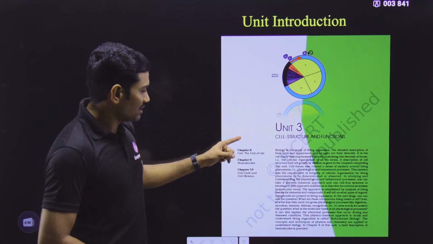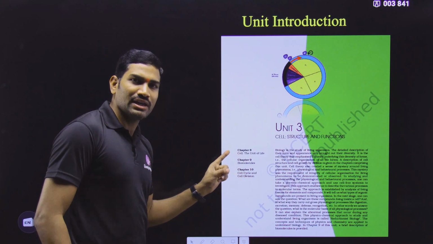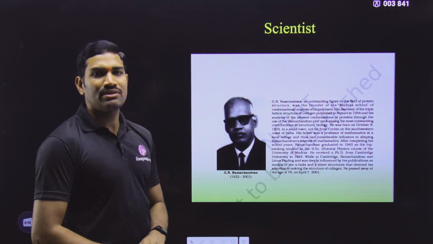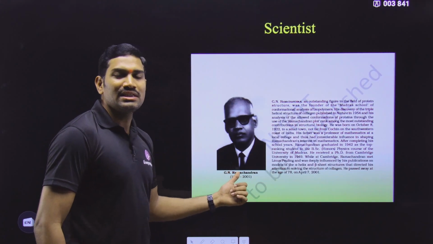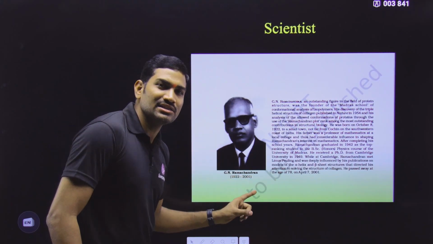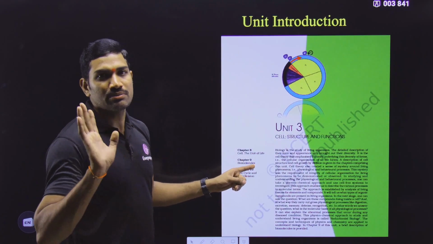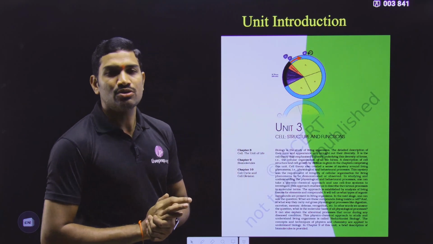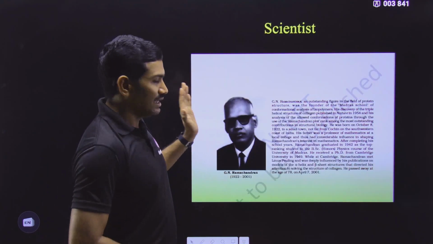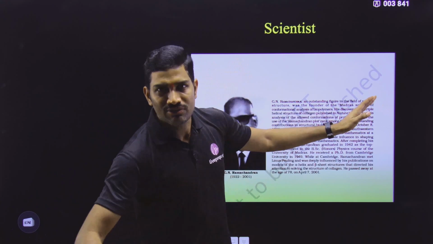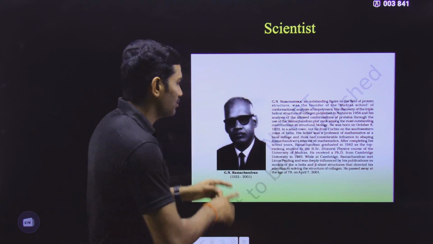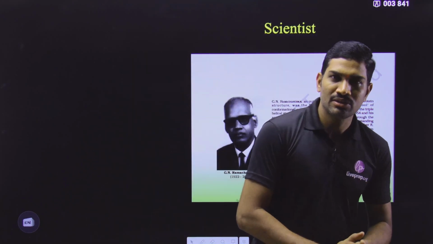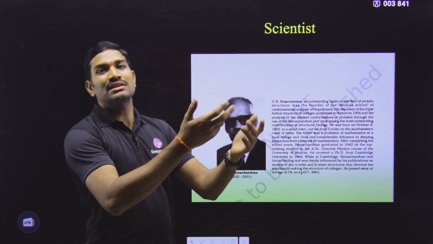In this unit, a total of 3 chapters are there. First one is Cell: The Unit of Life, then Biomolecules, and then Cell Cycle and Cell Division. Here they have given a scientist, and his name is G.N. Ramachandran. This scientist is related to which chapter? The Biomolecules chapter. Suppose we are starting with the Cell: The Unit of Life chapter. Since immediately after this you will get the Cell: The Unit of Life content, at that time I will say that even though they have given this scientist, he is not related to the Cell: The Unit of Life chapter. So we will study about this scientist under Biomolecules.